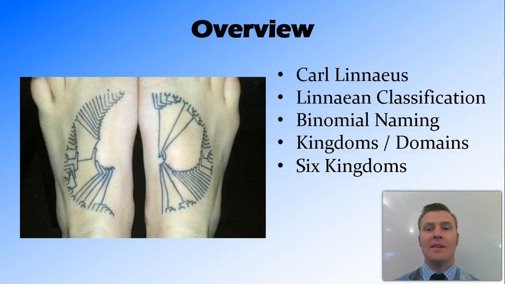All right, in this video we've looked at Carl Linnaeus, the father of taxonomy. We've looked at the Linnaean classification system being a hierarchical system with kingdom at the top and species at the bottom. We've looked at the binomial naming, which is where the scientific name comes from, being the genus and the species.